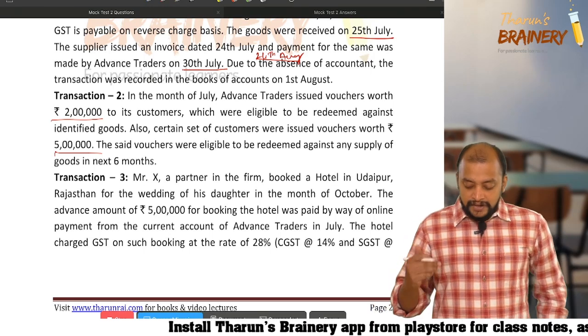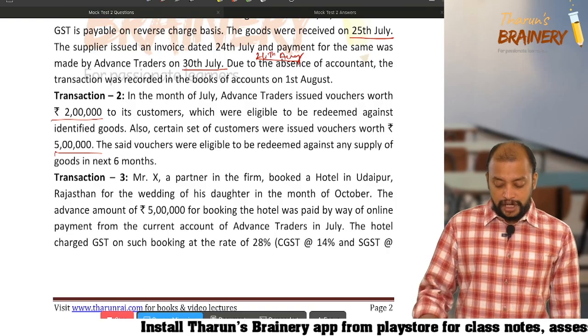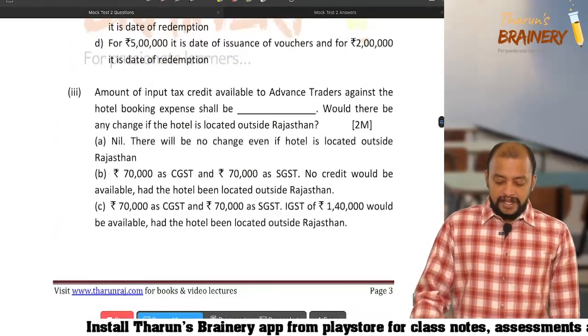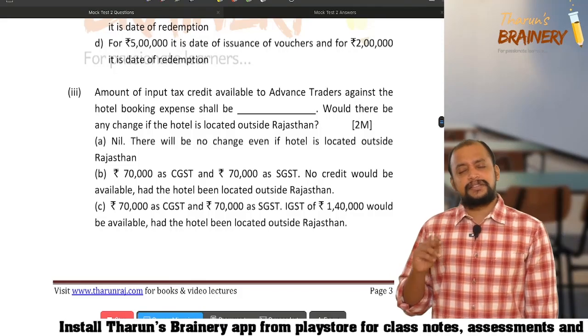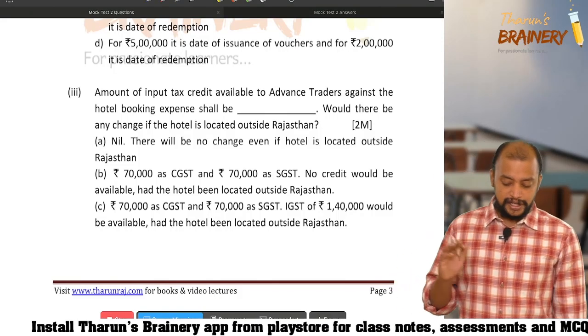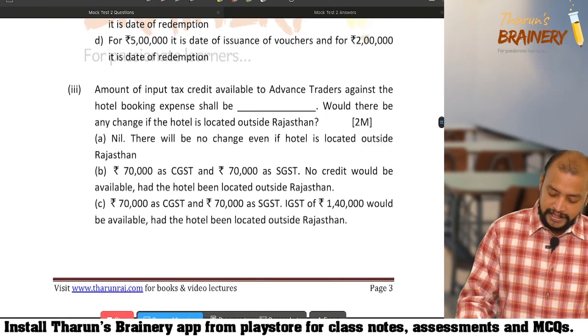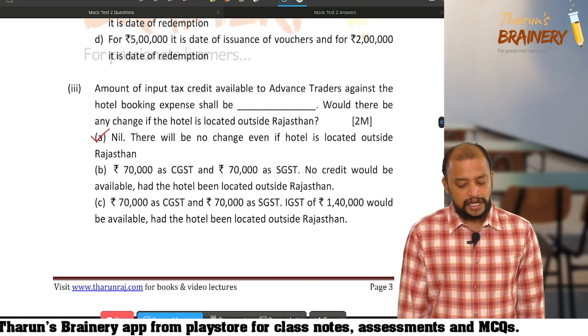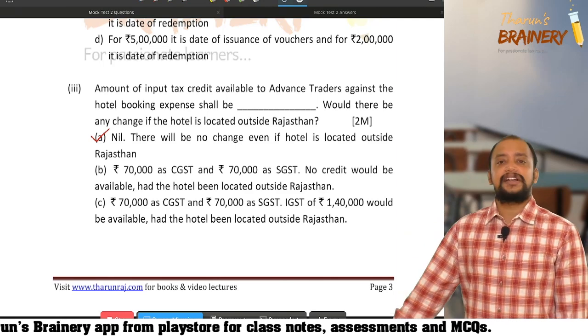Okay. Will your answer differ if the hotel is located in another state? That's what they are asking. If the hotel is located outside Rajasthan, then also the answer will be the same, there is no change. So the answer is A, nil. There will be no change even if the hotel is located outside Rajasthan.